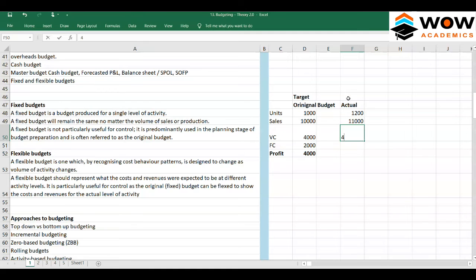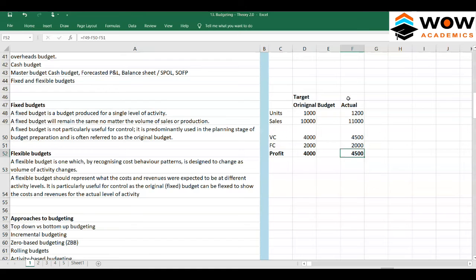And the production manager has a cost of 4,500 for 1,200 units. His fixed cost is 2,000. And finally we try to find out the profit. I think we have to work it out. So 4,500 is the profit.